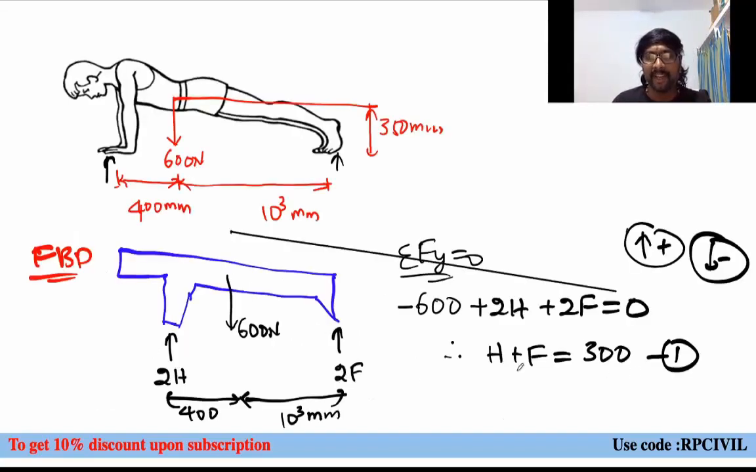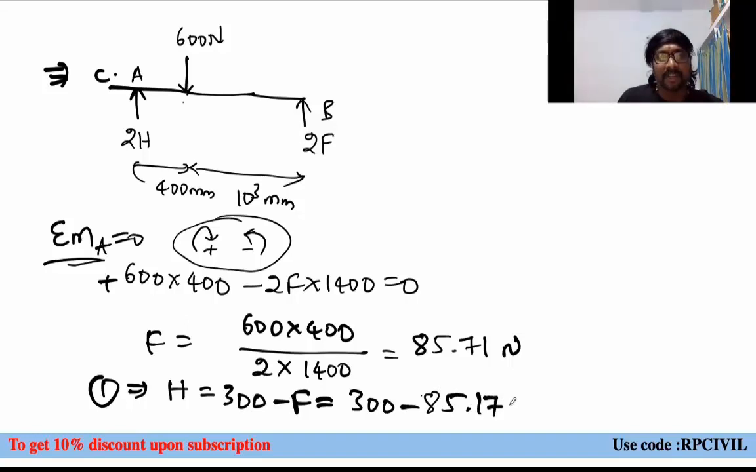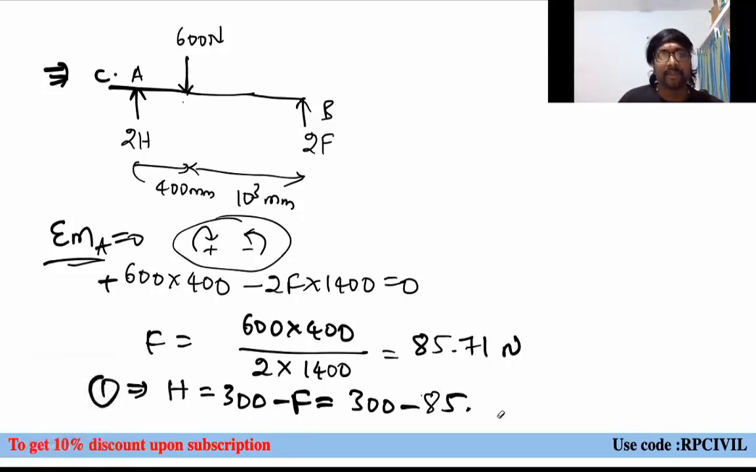And from equation number 1, what can you get? What is equation number 1? H plus F equal to 300. Therefore F is known. H equal to 300 minus F. What is that? 300 minus 85.71 newtons, sorry, 71 newtons. Right? Equal to how much will it be? 300 minus 85 point, how much will it be?